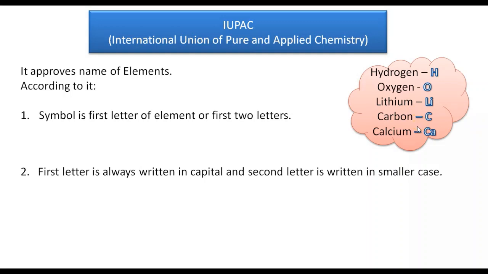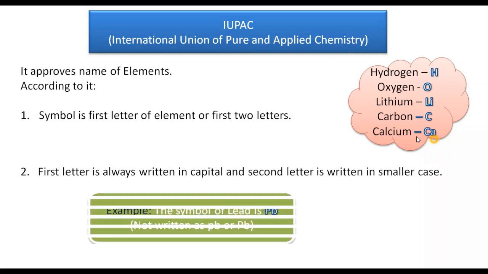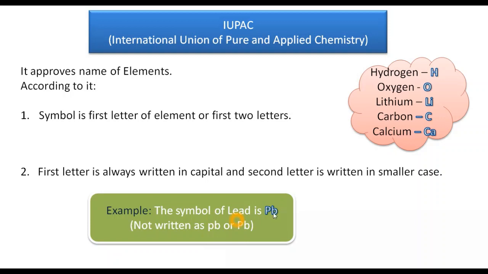If you write a two letter symbol, the first letter should always be a capital, like the C here, but the next letter should always be small. For the symbol of lead, Pb, the first letter should be capital P and the next letter should be small b. It should not be written as small p and small b.